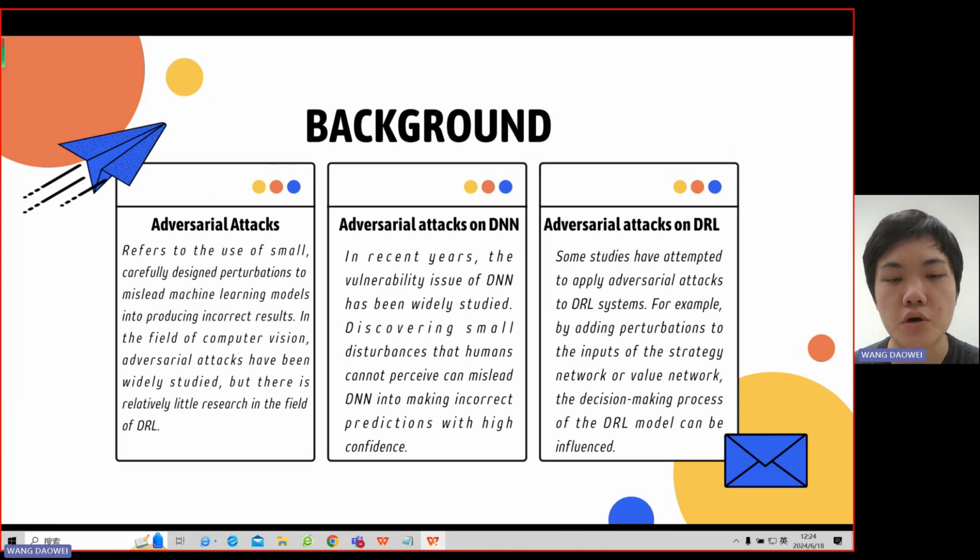Adversarial attacks use carefully designed perturbations to mislead machine learning models, causing them to make incorrect predictions. While extensively studied in computer vision, adversarial attacks are relatively new in deep reinforcement learning. These attacks can significantly alter deep reinforcement learning actions with minor disturbances, categorized into white box and black box attacks.